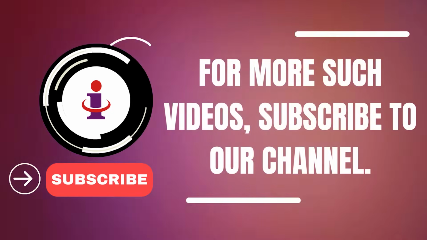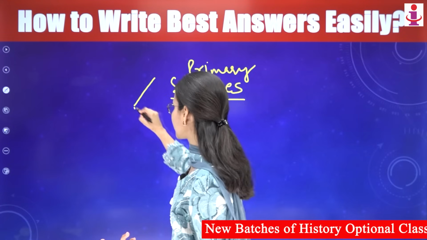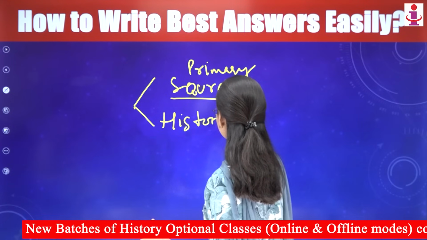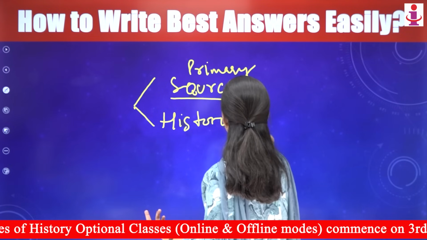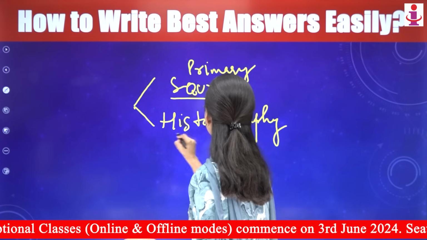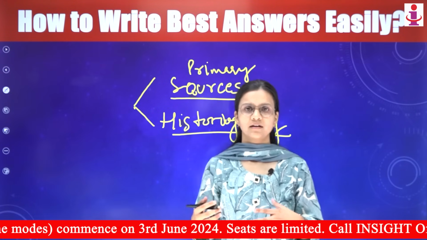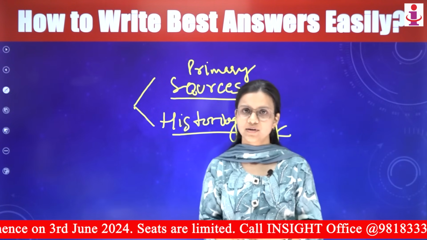Other than that, another important thing for a good answer is historiography. Some of the questions are of such a nature that historiography can be very well quoted in them.